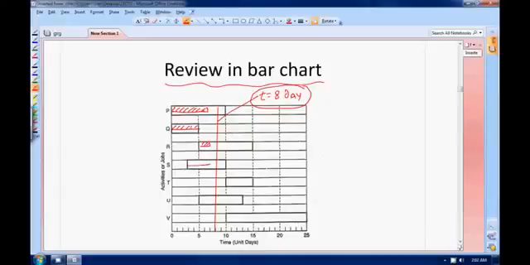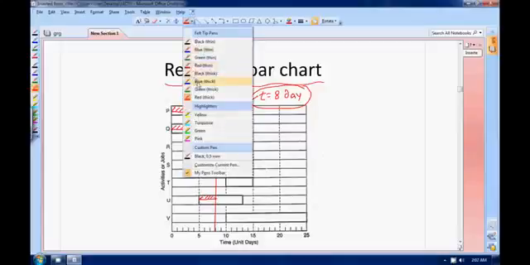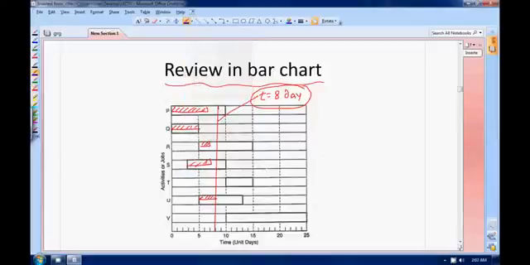S is completed this much, and this is completed to its level. Now if you see carefully, ideally on the 8th day your P activity should be completed this much, all the way up to here. Your Q activity is over, so it does not matter. Your R activity should be this much more. Your S activity should be this much more.